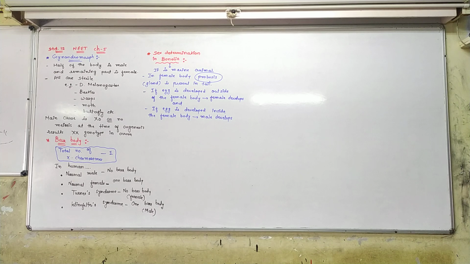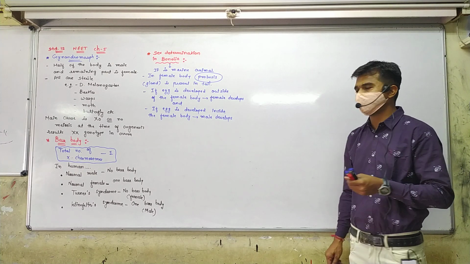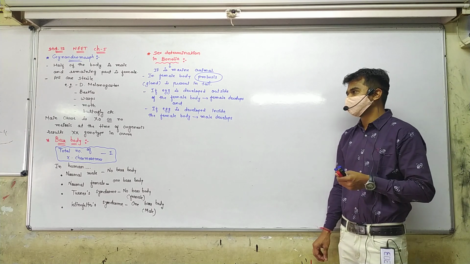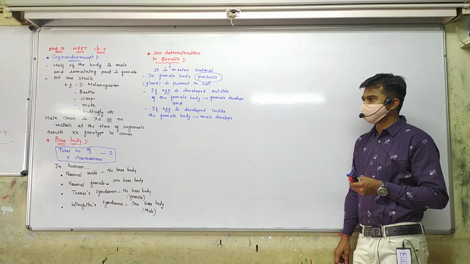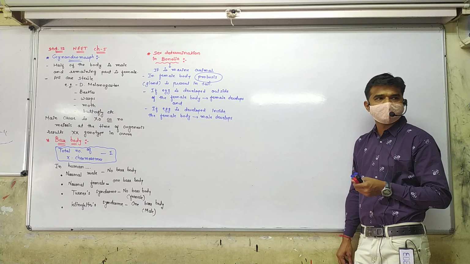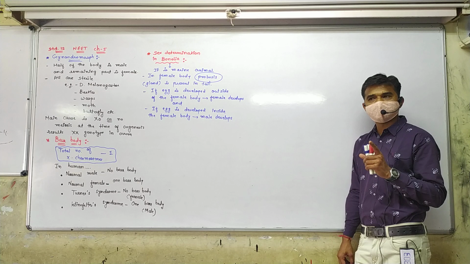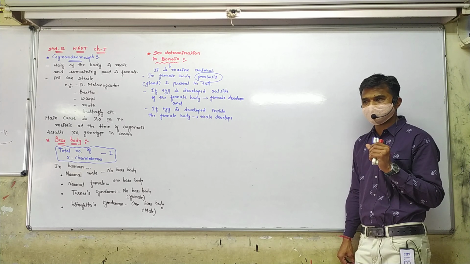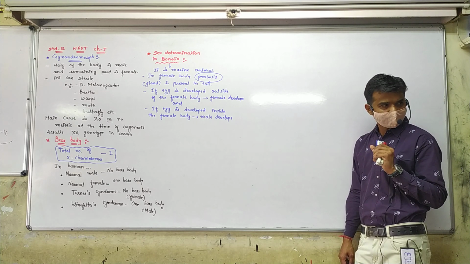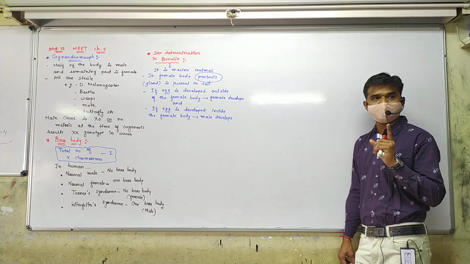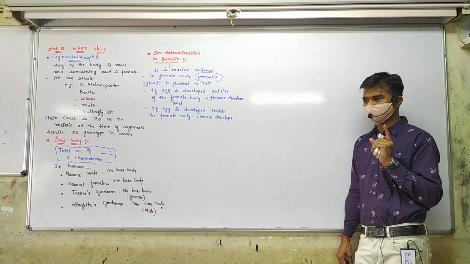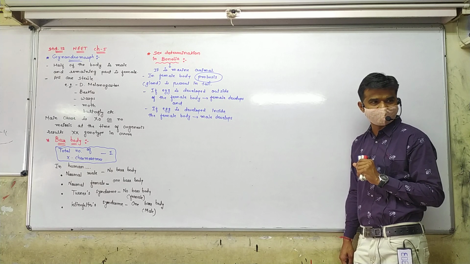The two sentences are: if the egg is developed outside of the female body, a female develops, and if the egg is developed inside the female body, a male develops. So this indicates that some hormones or some chemicals are present in the proboscis which prevent the growth of the female reproductive system.